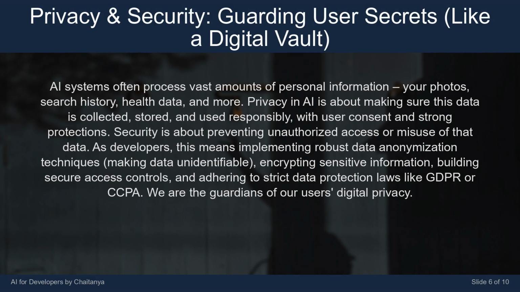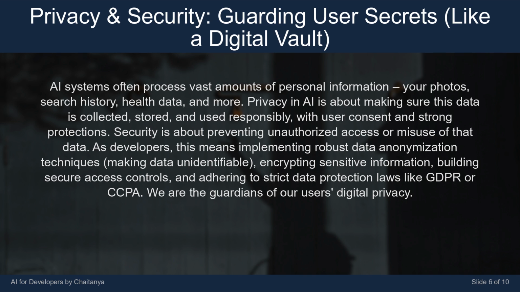AI systems often process vast amounts of personal information, your photos, search history, health data, and more. Privacy in AI is about making sure this data is collected, stored, and used responsibly, with user consent and strong protections. Security is about preventing unauthorized access or misuse of that data.